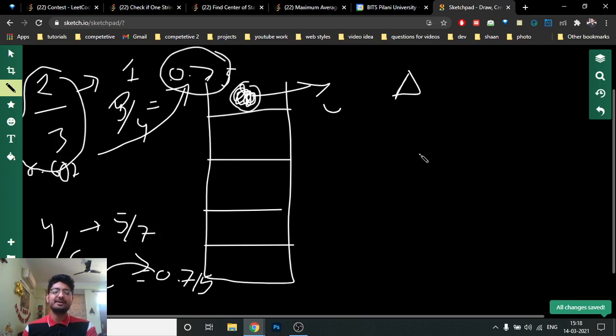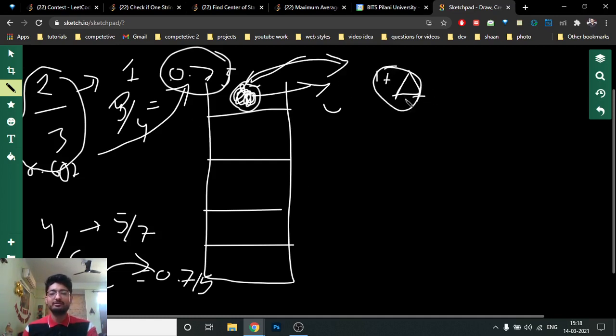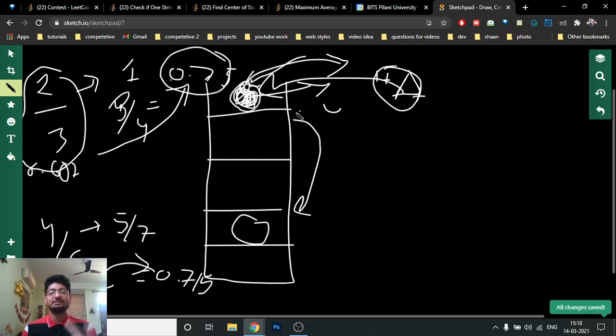So if I have some student left, I will obviously put this into the first class, and then I will first take this element out from the priority queue, update it by adding 1 to the numerator and denominator, and then again insert it into the priority queue. So it will again go to the correct position where it should be, such that the top element will again be the element which has the maximum delta.